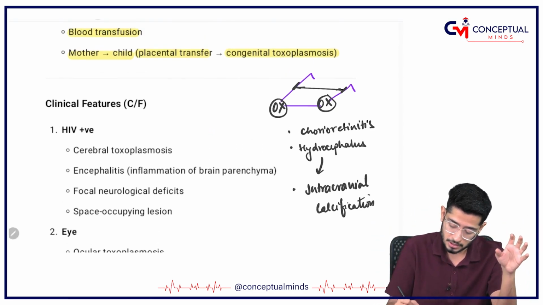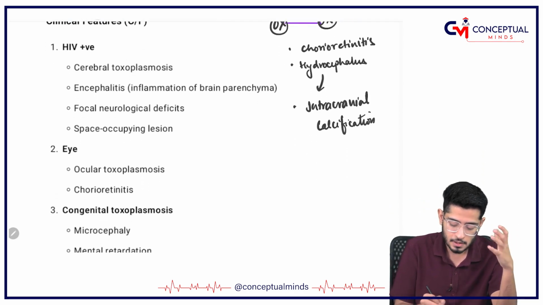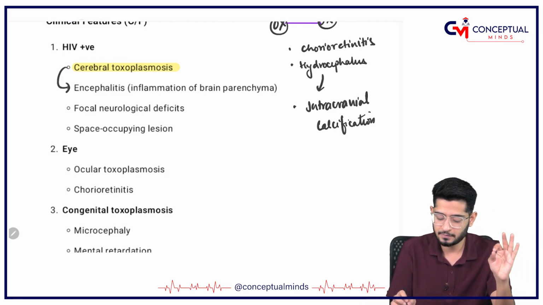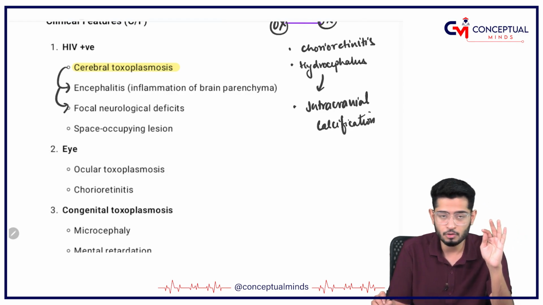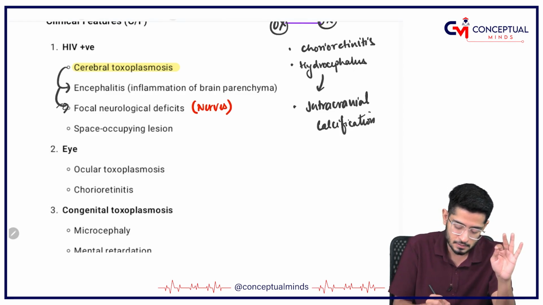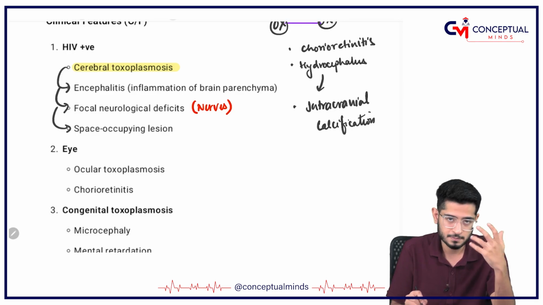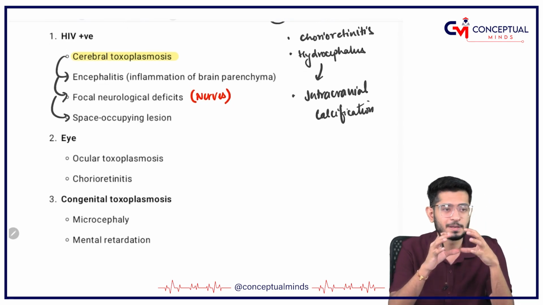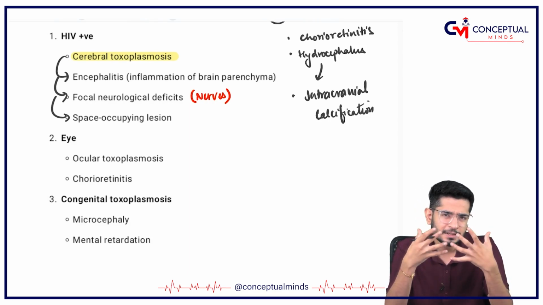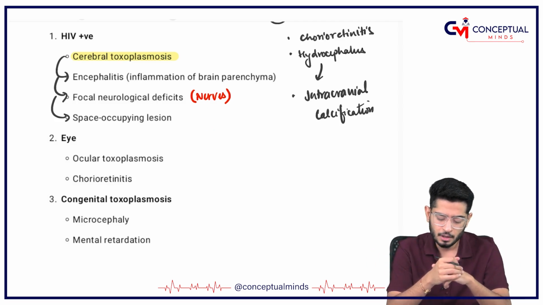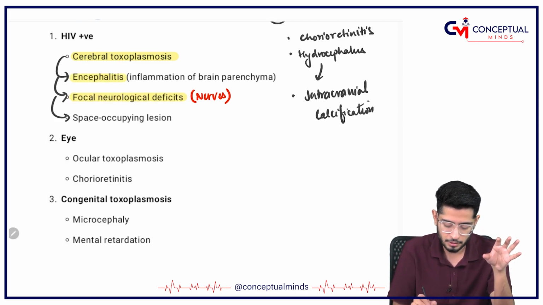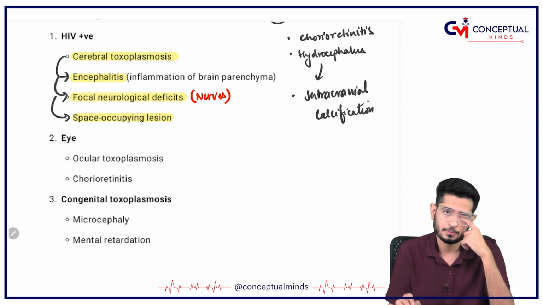But this is about congenital toxoplasmosis. What about the other features? So there is cerebral toxoplasmosis which has encephalitis, that is the inflammation of the brain parenchyma, which has got focal neurological deficits. That means the nerves can be involved, and it can have space occupying lesions also. Space occupying lesions means some amount of space is getting occupied by the toxoplasma, hence the structures there are getting compressed and different features can come there. So you have to remember it just like this. Okay, so encephalitis is going to be there, focal neurological deficits, and definitely the space occupying lesions.